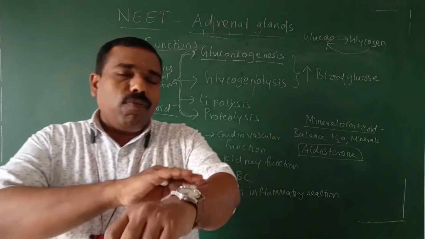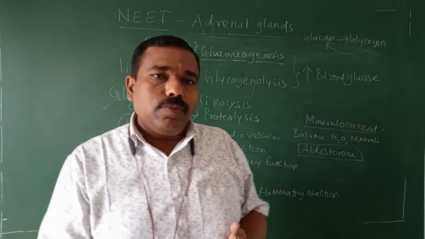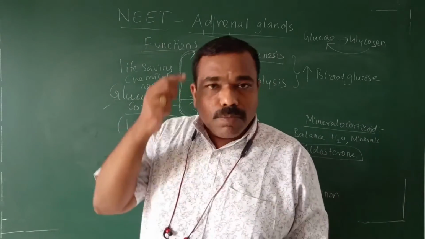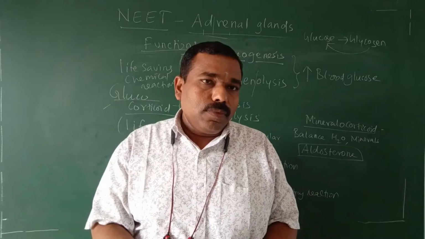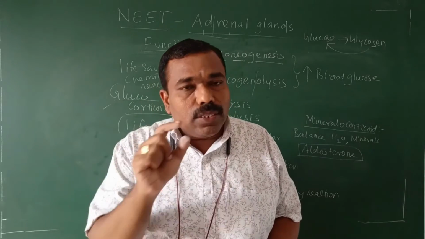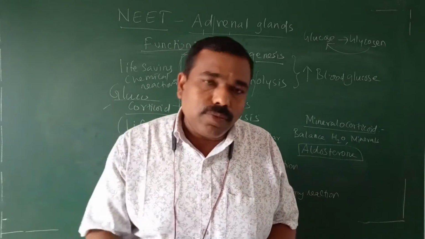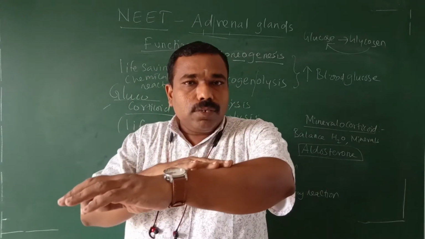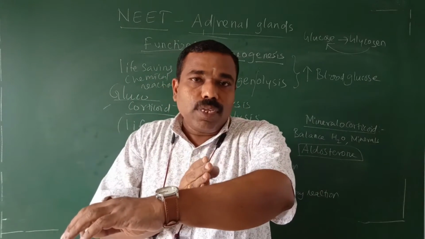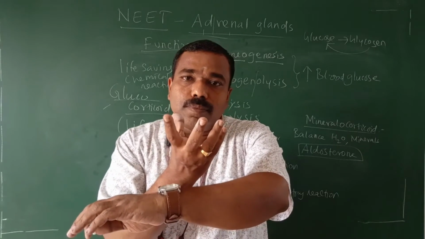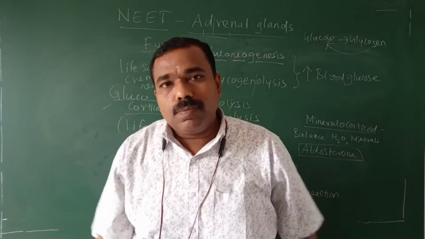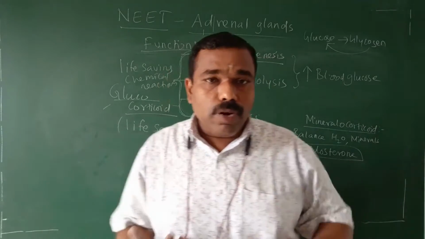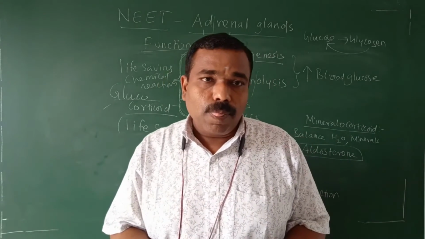What is the meaning of inflammation? Suppose you may fall down or you may hit some sharp object. Some part of your body hits the rough surface. Then what will happen? That part becomes bulged and red in color. That is called inflammation. That inflammation is due to immunity. In our body, immune reactions are there.